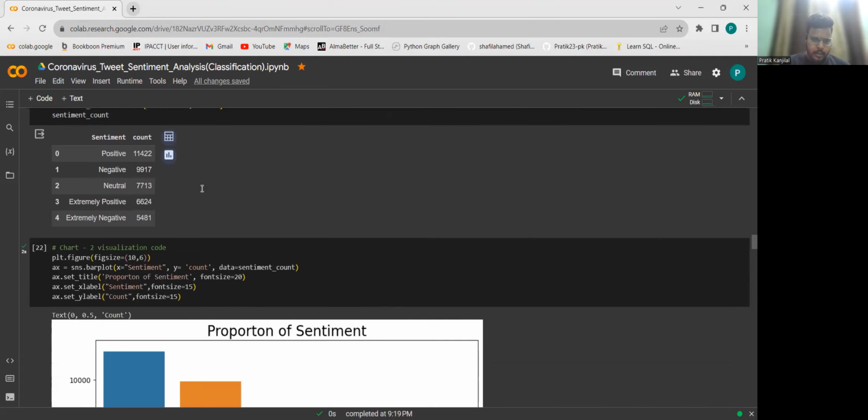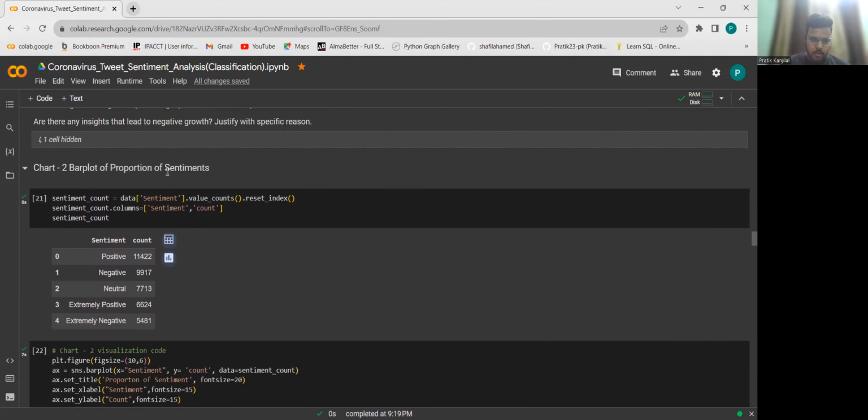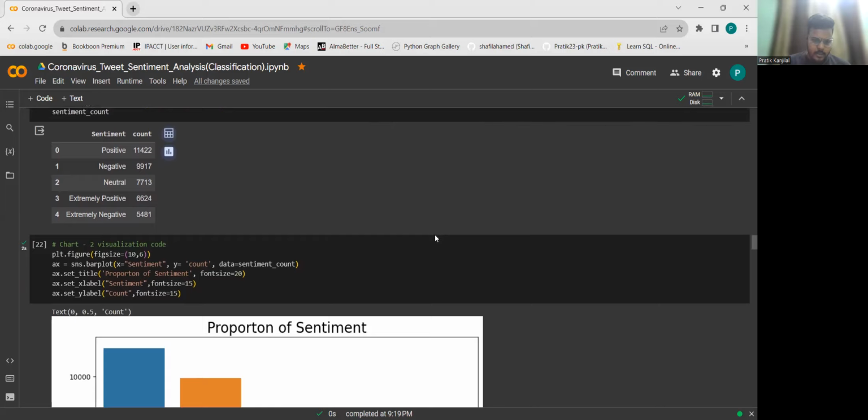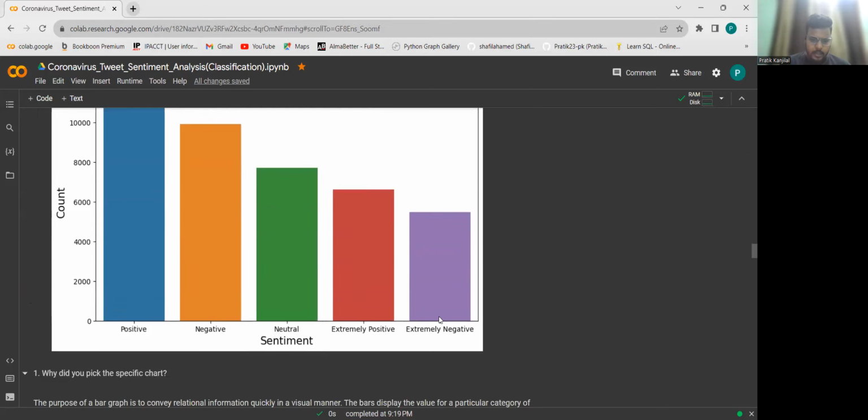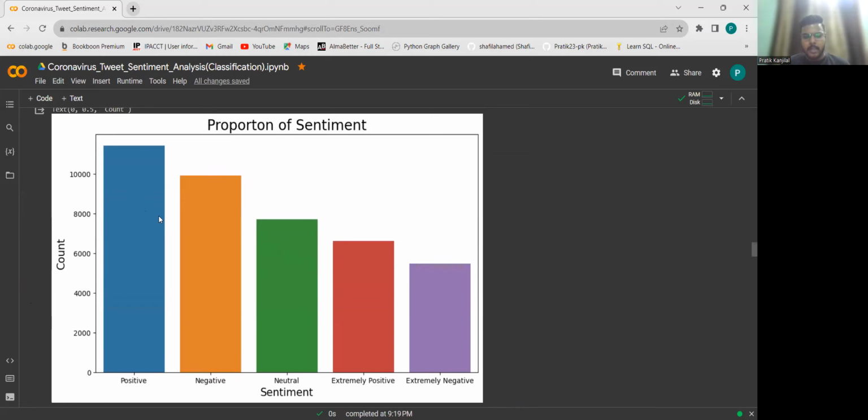And now coming to the next visualization, this is the bar plot of the proportion of sentiments. We see the different types of sentiments and their proportions over here. The maximum out of this is the positive sentiment. Then there is negative, there is neutral sentiment, and there are two more sentiments, extremely positive and extremely negative.